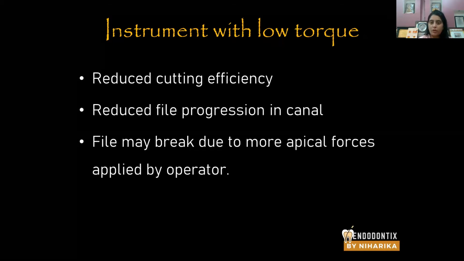So at a low torque, let's say if I have an instrument X and the instrument is supposed to work at 6 Newton per centimeter, but it is working on 1 Newton per centimeter. That means it has a reduced cutting efficiency. It doesn't cut only because the instrument doesn't rotate easily. You don't get that force. You don't give sufficient force to cut the radicular dentin.